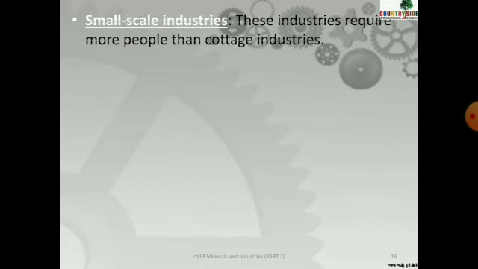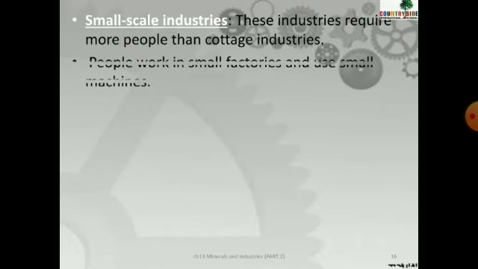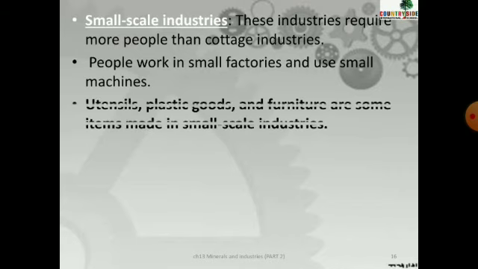Now next is small scale industry. If we compare it with cottage industry, small scale industries require more people than cottage industry. It is not that big, but not too small also. People work in small factories and use small machines. What are the examples of small scale industry? Plastic goods, furniture, utensils are some examples of small scale industries.